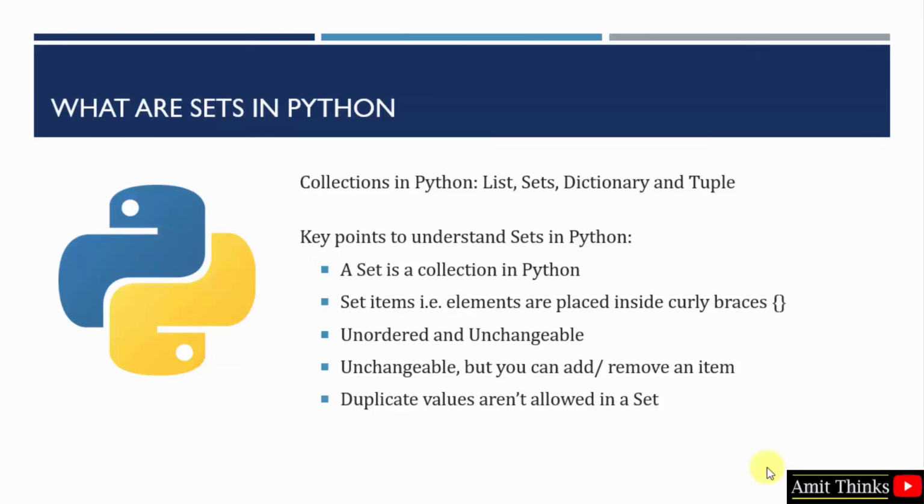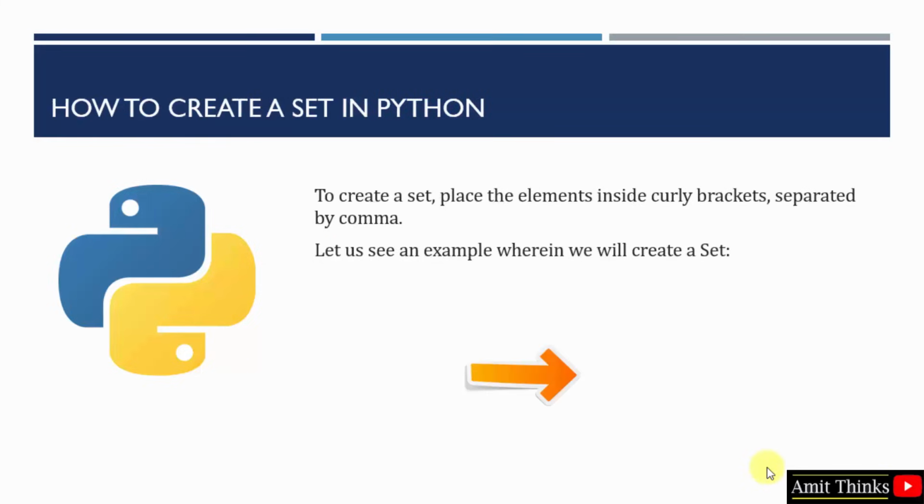Unchangeable, but you can add a new item to an already created set. With that, you can also remove an item from a set. Remember that duplicate values aren't allowed in a set. If you add duplicate values and print it, only a single value will get printed. At first, we will create a set in Python. The elements are placed inside curly brackets, which are separated by comma. Okay, so let's see how to create a set.